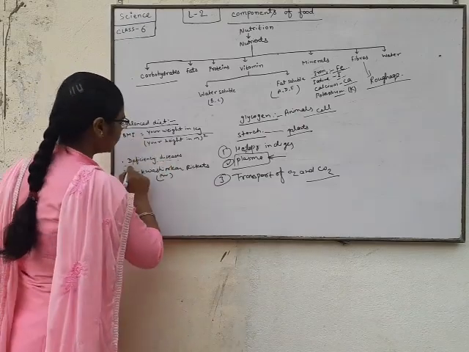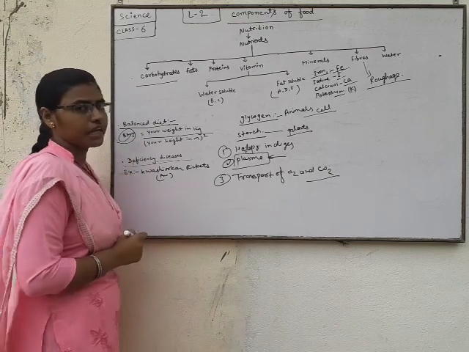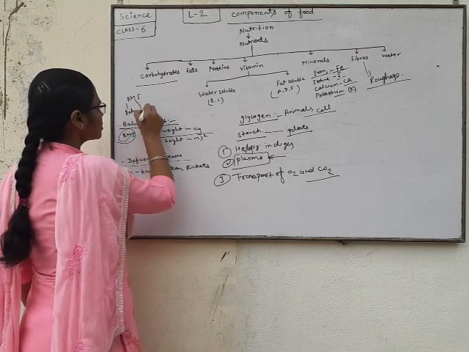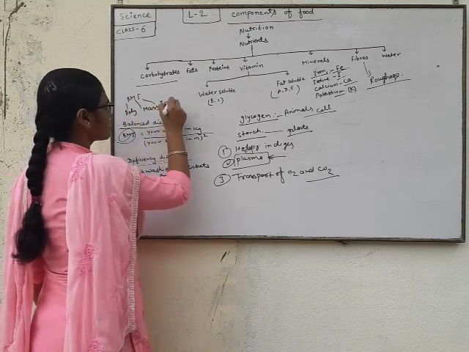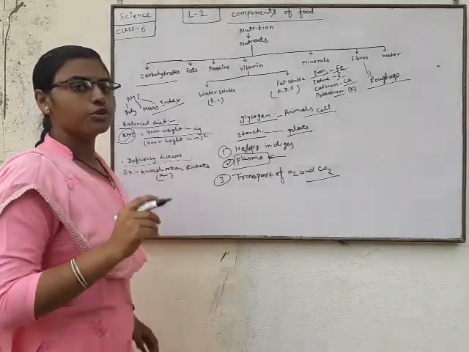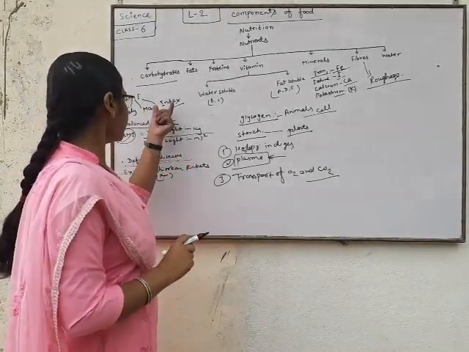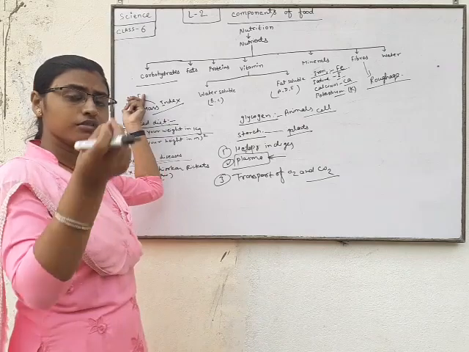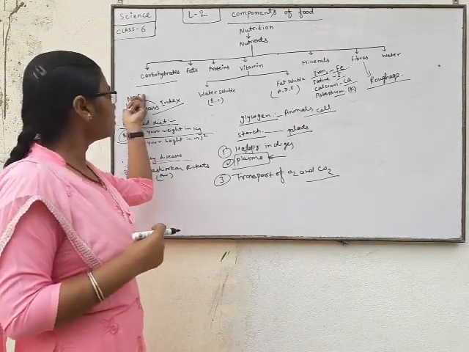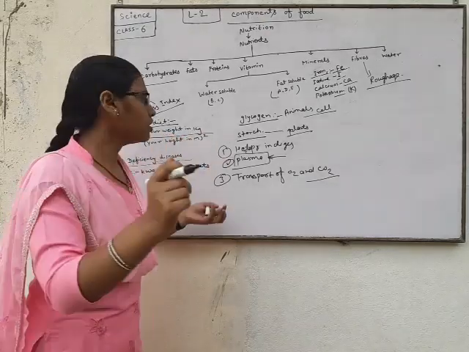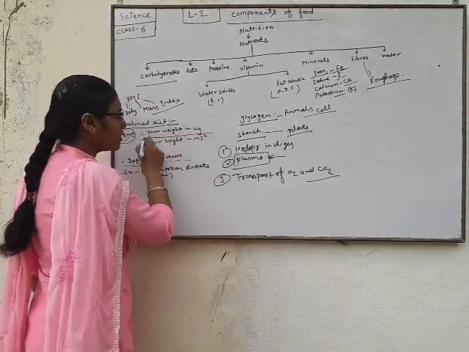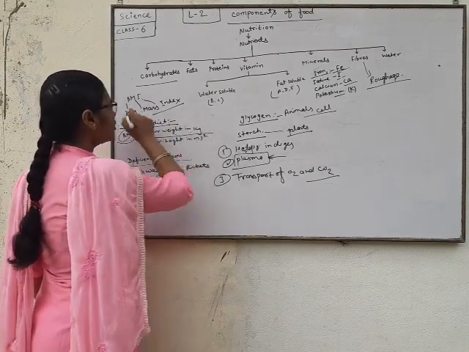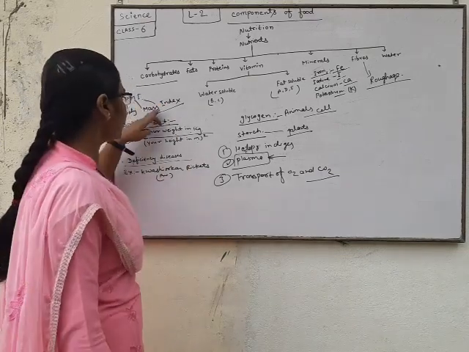Before knowing about deficiency, we learn about BMI. What is the full form of BMI? Body mass index. Knowing the body mass index is known as BMI, and it is very important for knowing about our obesity. It can be calculated by the formula: your weight in kg divided by your height in meters squared. This is the formula for getting the BMI, which is called the body mass index.